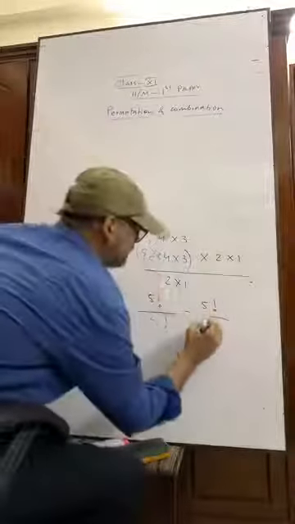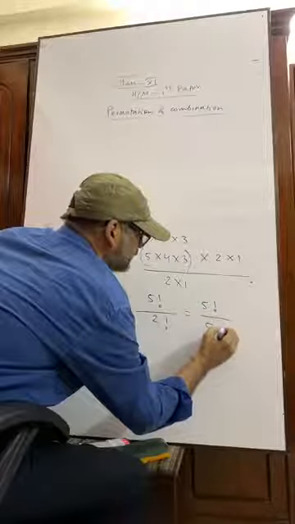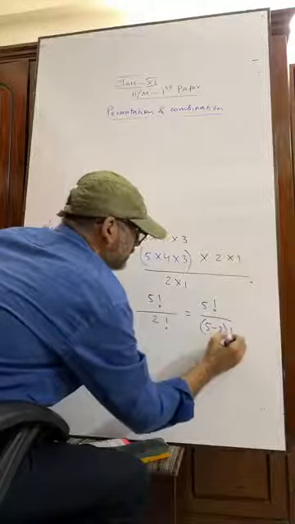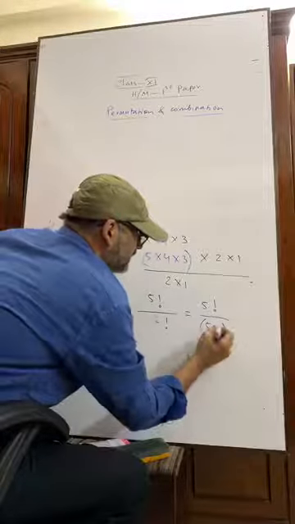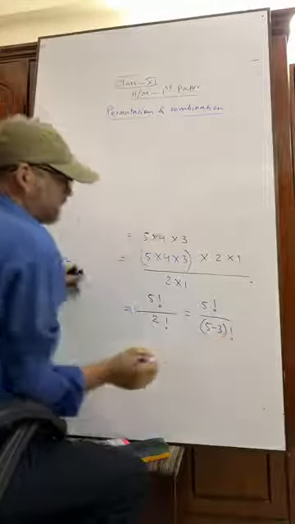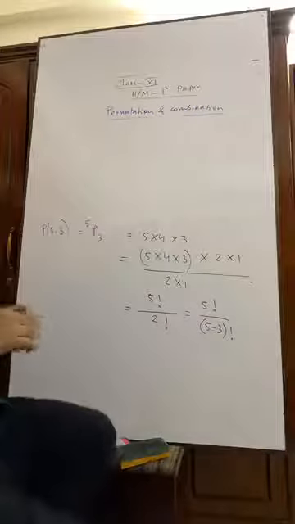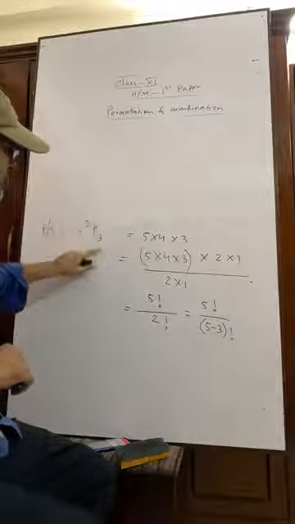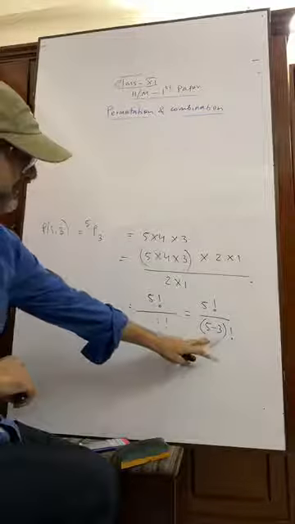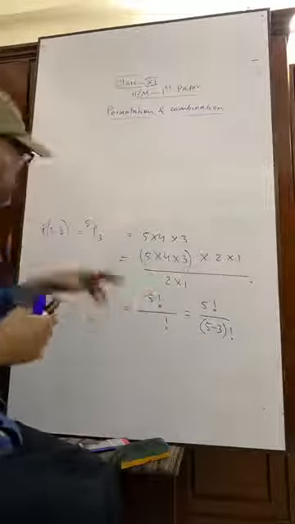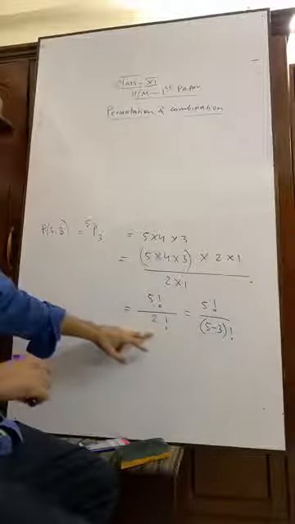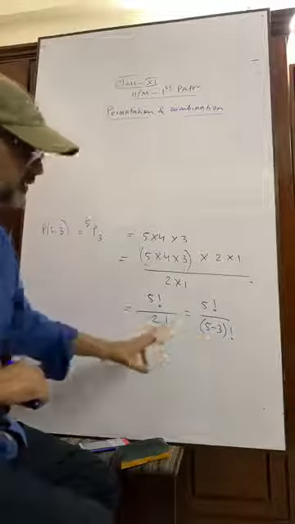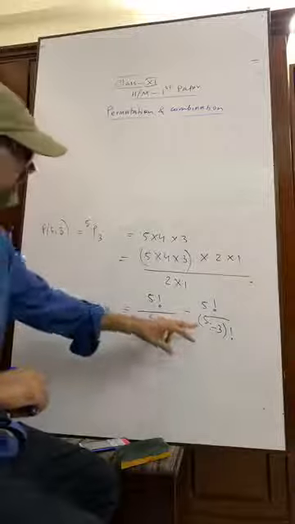We can write 5 minus 3 factorial. You see, the difference of 5 and 3 is 2. So this is the formula.